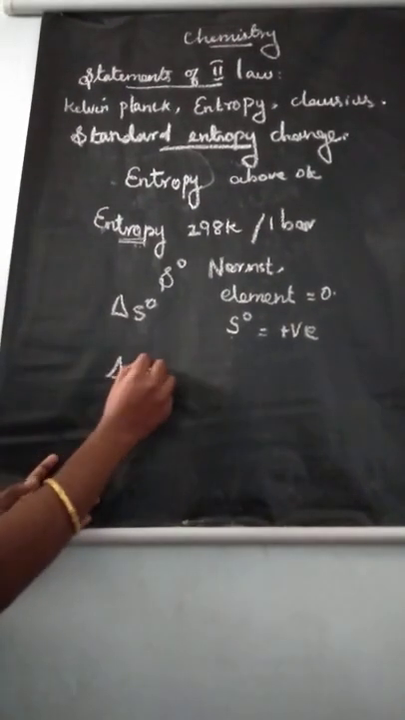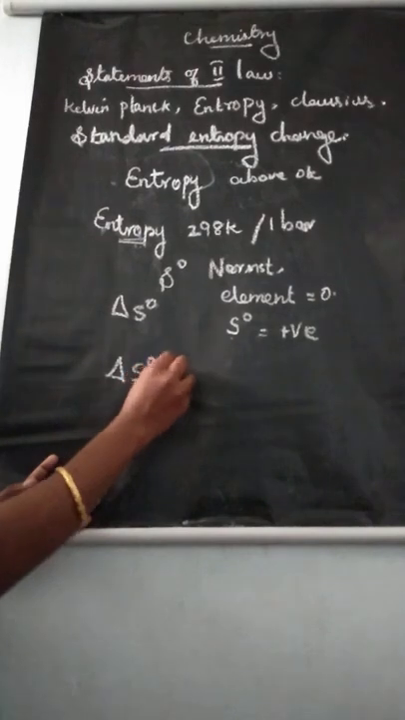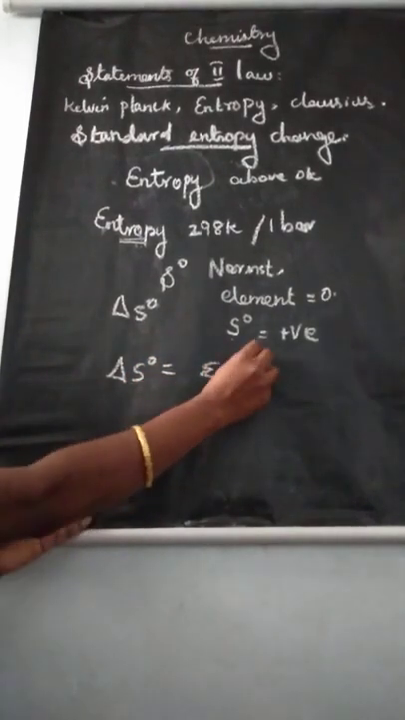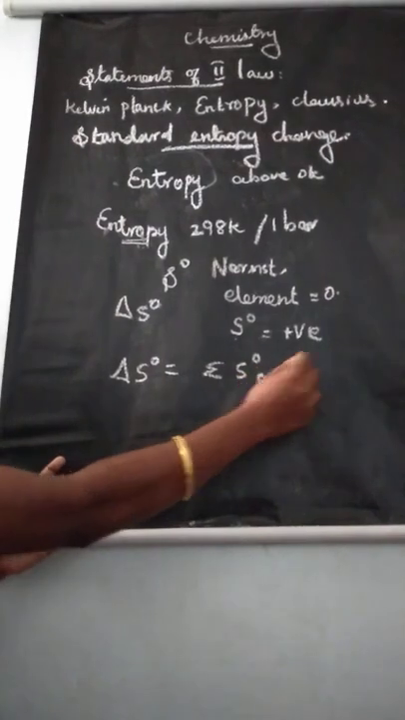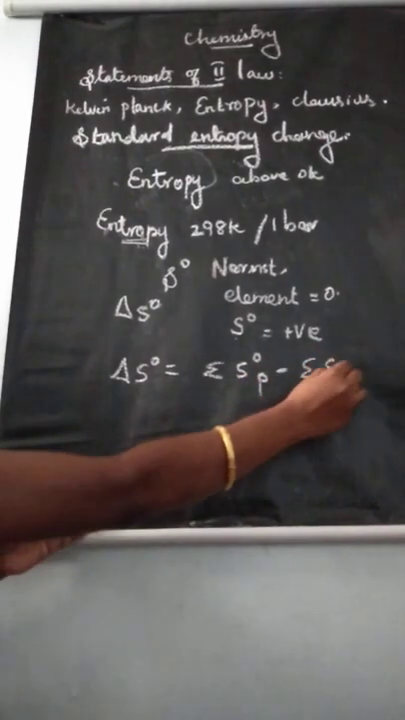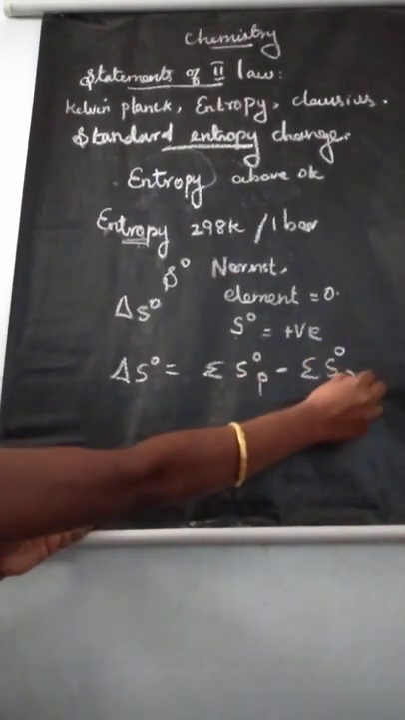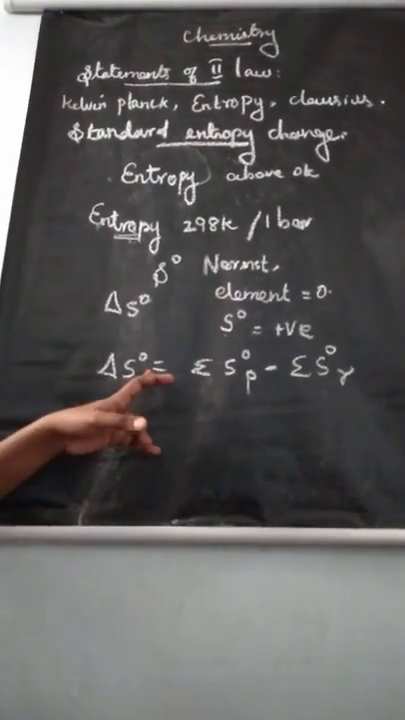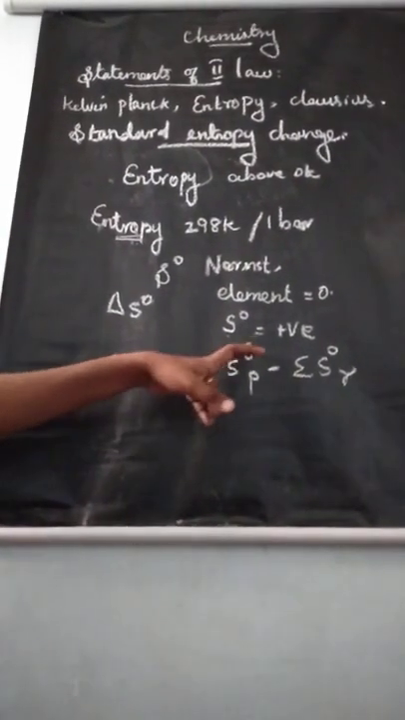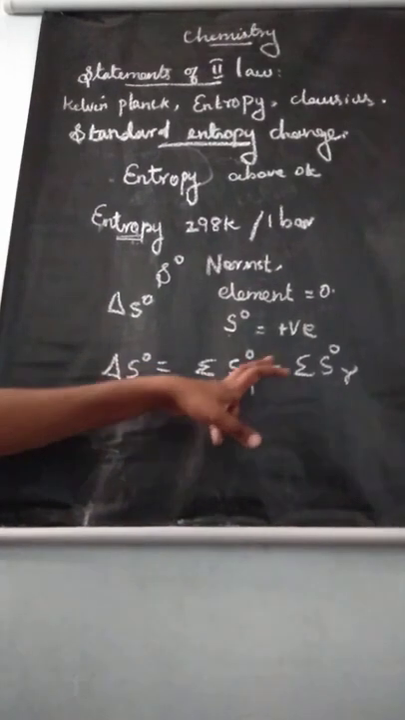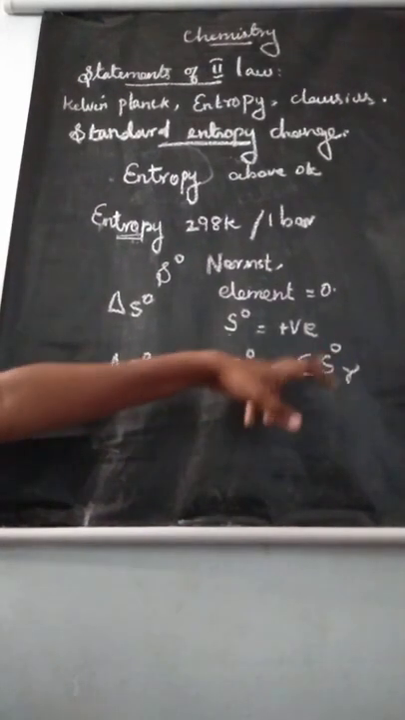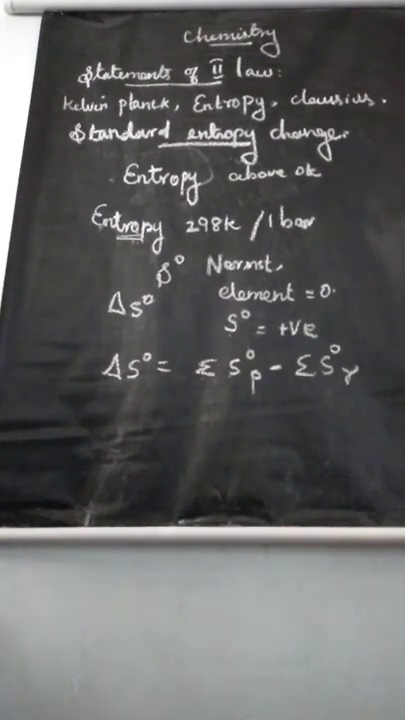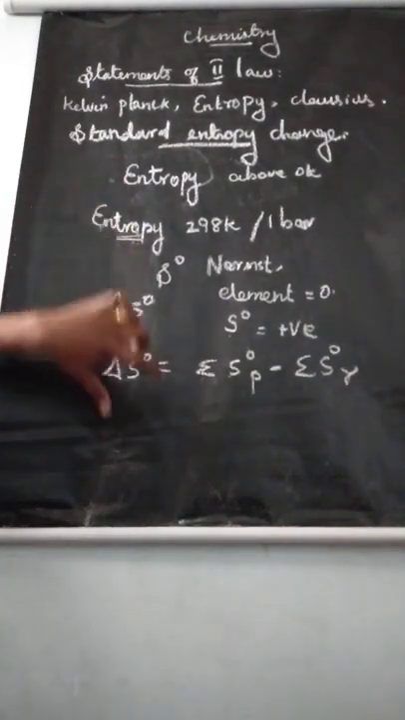Standard entropy change, delta S naught, is equal to the summation of standard entropy of products minus the summation of standard entropy of reactants. Understand? So this one only we are telling standard entropy change.